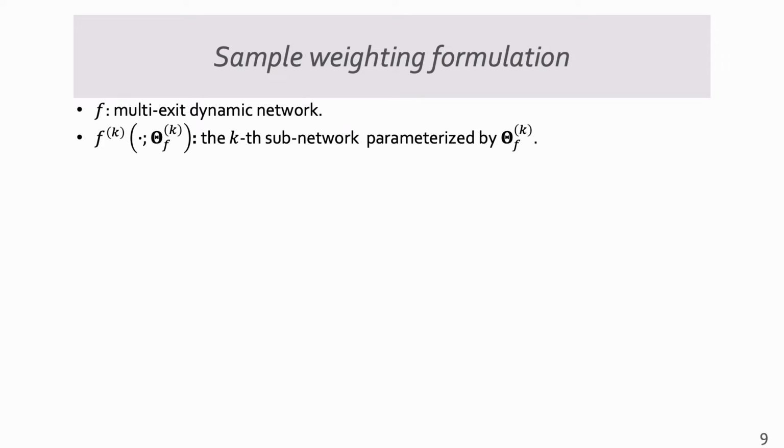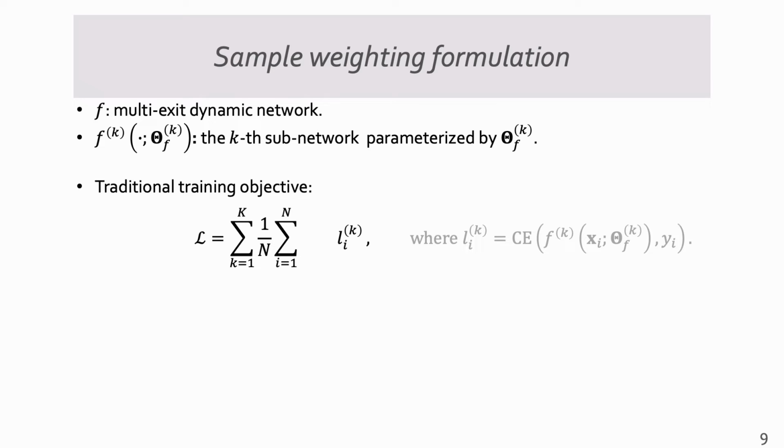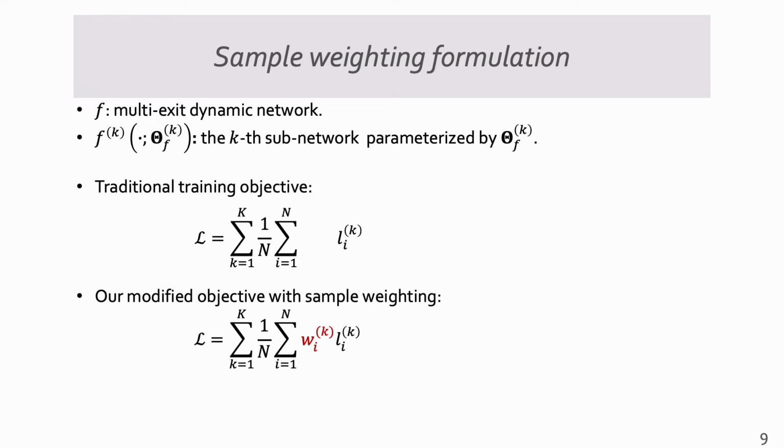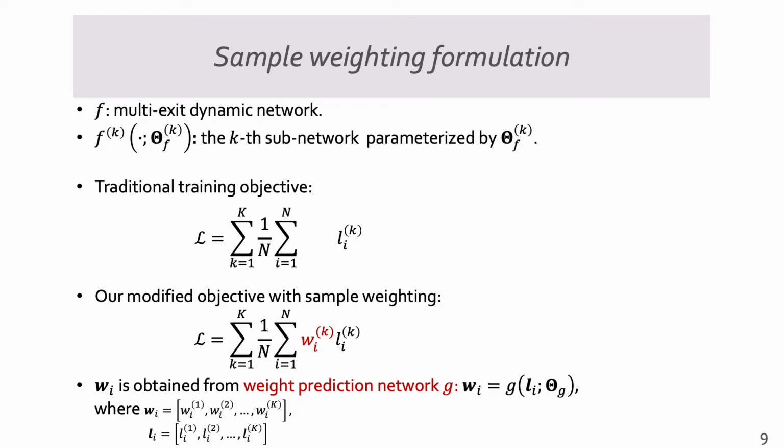Here we give some notations and formulations. Specifically, we use F to denote a multi-exit dynamic network, and Fk is the kth subnetwork containing the kth exit. As mentioned before, the traditional training objective is the summation of the cross-entropy loss at all exits. In contrast, we weight the loss of each training sample at each exit with W. This weight is predicted by a weight prediction network. For each training sample, the weight prediction network takes the loss from all exits as its input and directly predicts the loss weights at all exits. We denote the weight prediction network as G, and its parameter is represented as theta g.